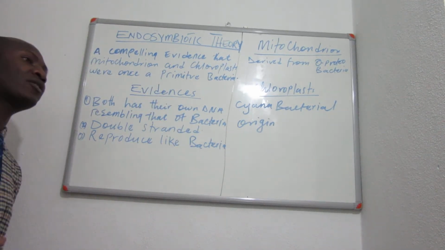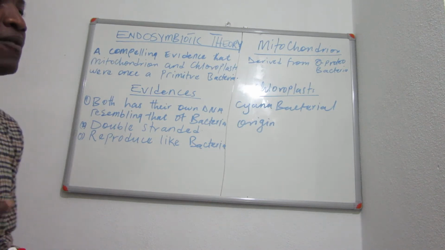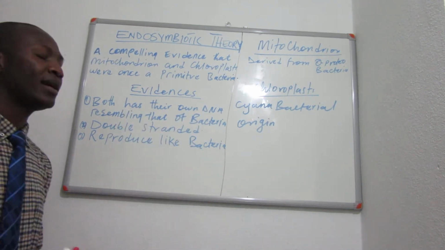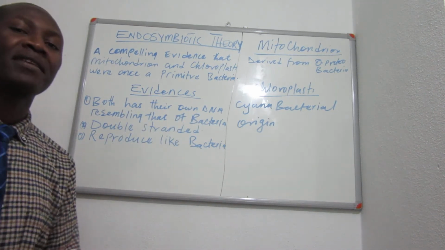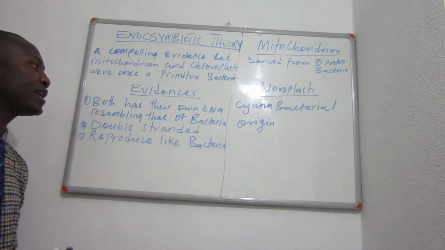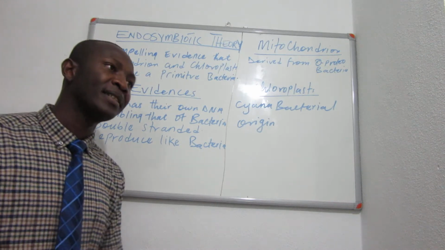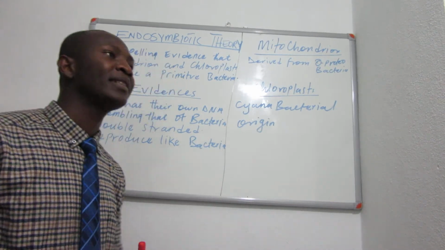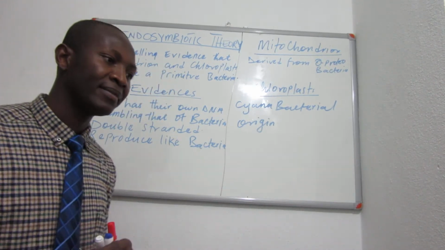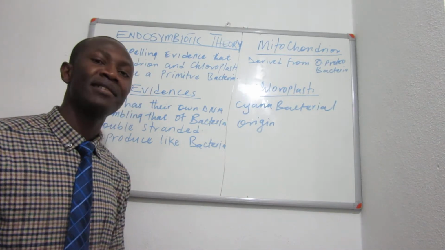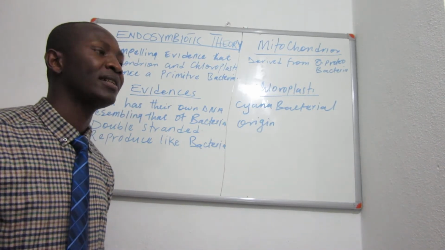If you look at mitochondria and chloroplast, they both have their own DNA. And this DNA that they have resembles the DNA of bacteria. So how can an organelle and an organism have DNA, and these two DNAs resemble each other that far?